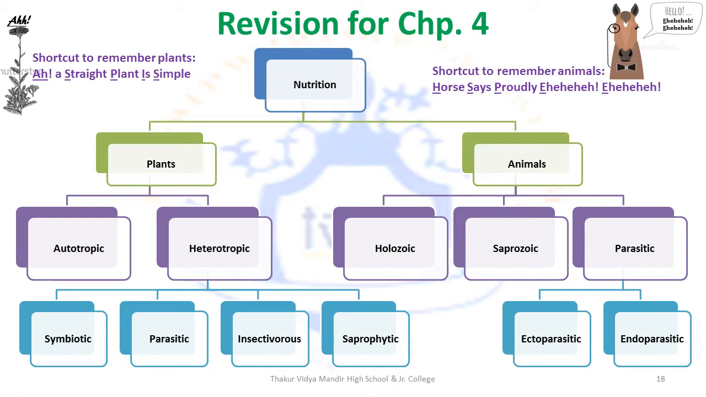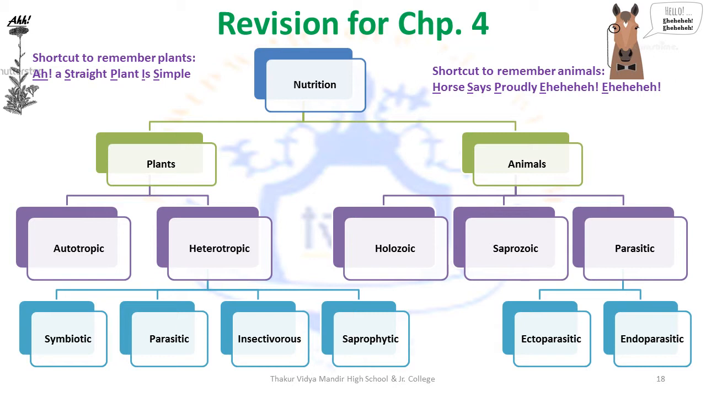Symbiotic is a harmonious, straightforward give and take relation. Parasitic depends on a host. Insectivorous consumes insects, and saprophytic is sad. It consumes dead bodies. So nutrients are absorbed from dead bodies.